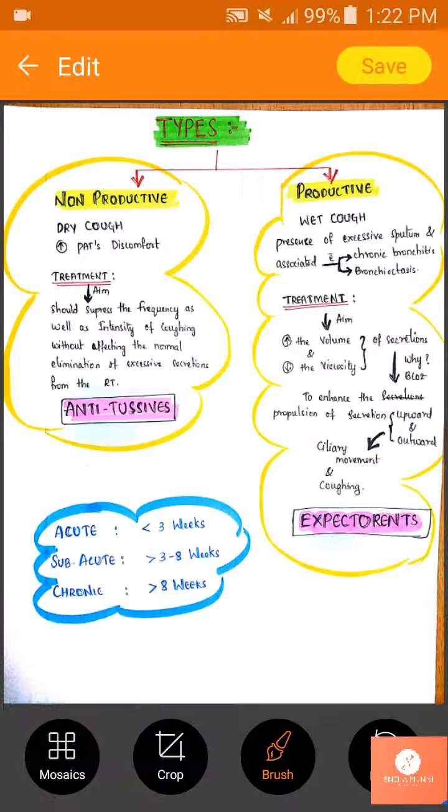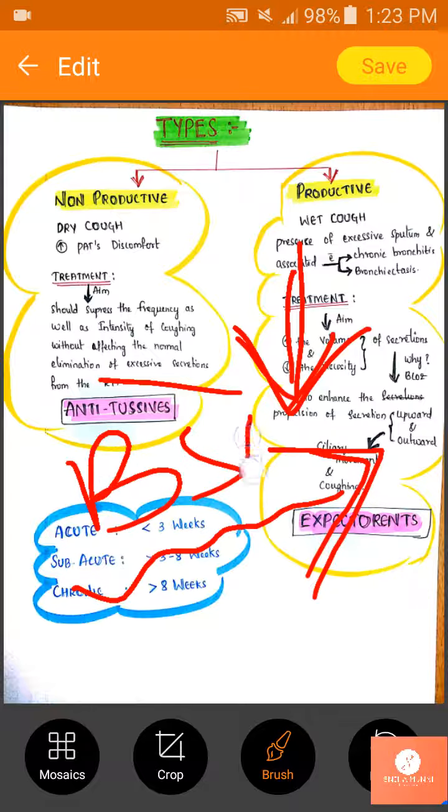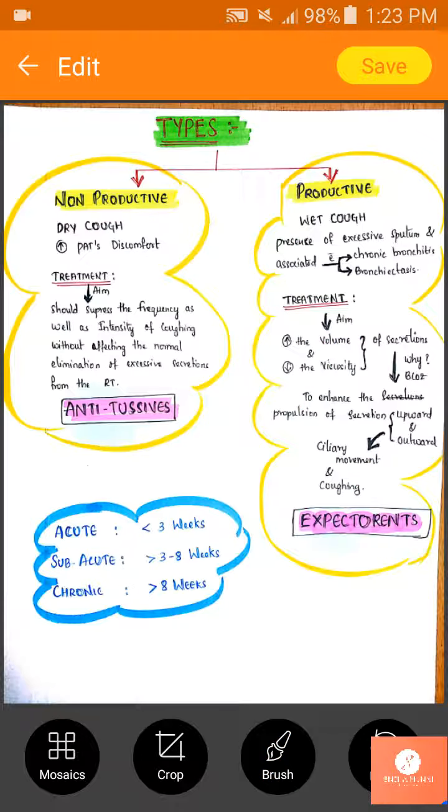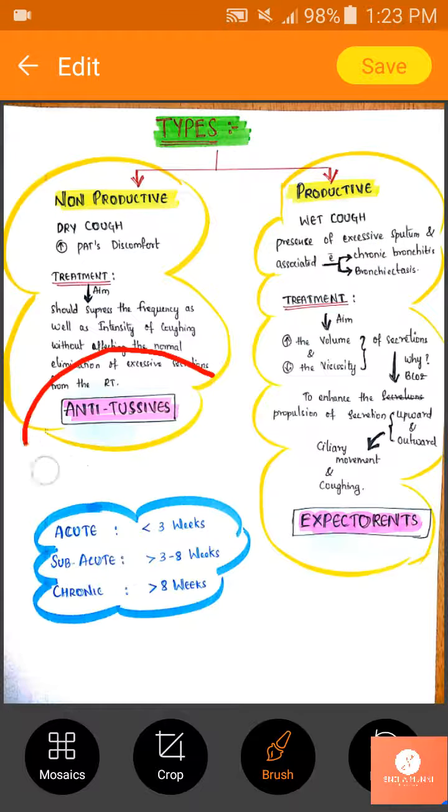So now what we have to do is decrease the expulsion of the respiratory secretions, that is basal secretory cell secretion. So on the whole, in order to decrease frequency, decrease intensity and decrease excessive secretions from the respiratory tract, we are ultimately using one class of drugs, that is antitussives.